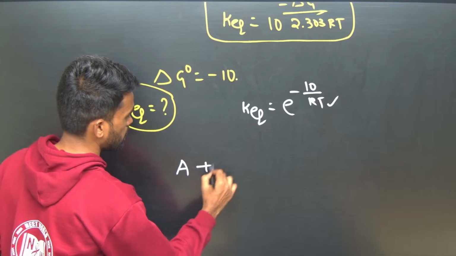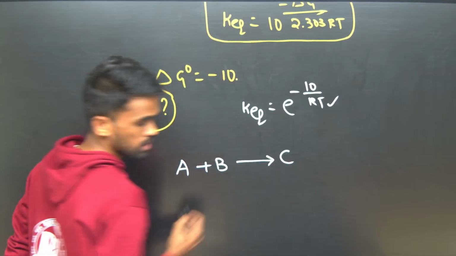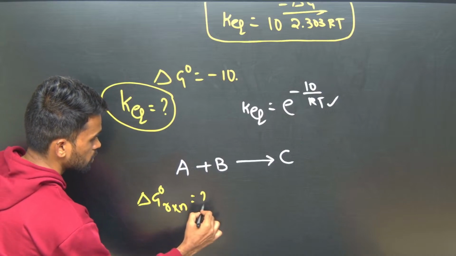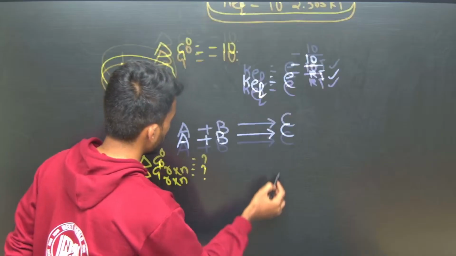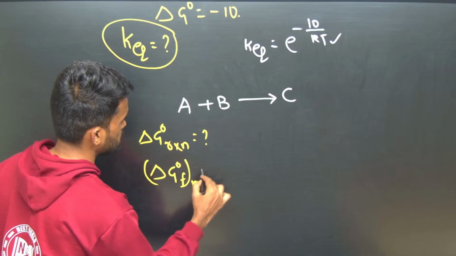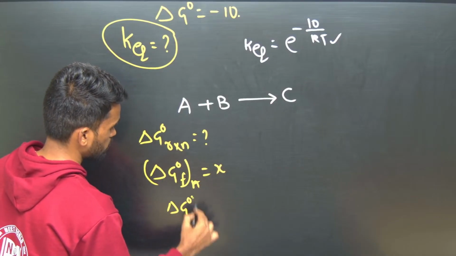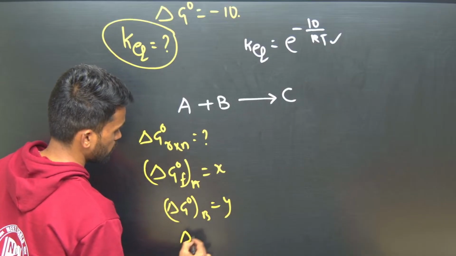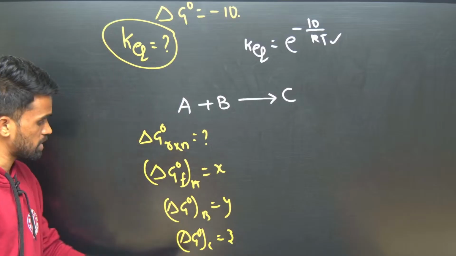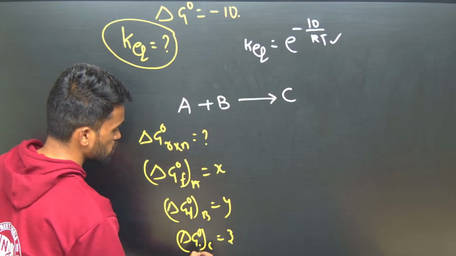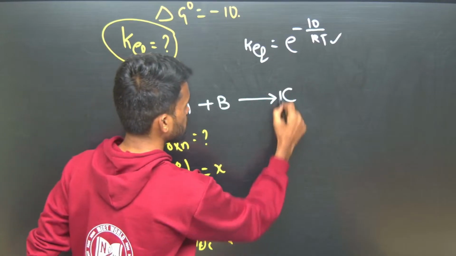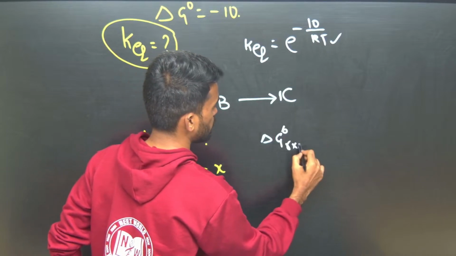See, A plus B gives rise to some C, they will say. So delta G naught of reaction they will ask, by giving delta G naught of formation of A as some X, and for B something like Y, and for C some Z value. Formations they have given now. So what is forming in the reaction here? C is forming.